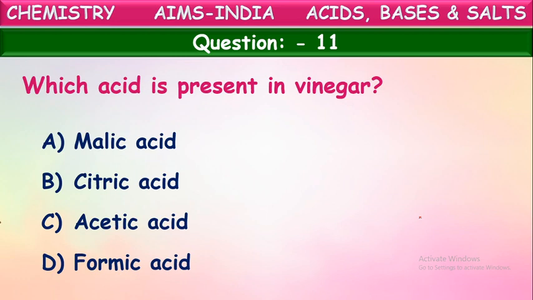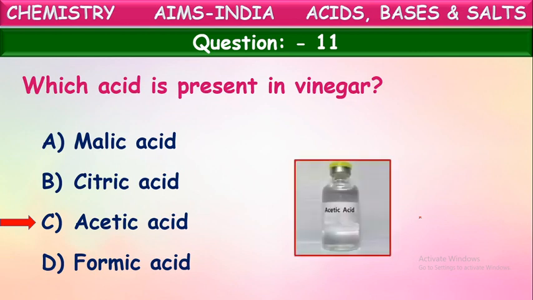Vinegar is containing acetic acid. Yes, with acetic acid, vinegar is prepared. Yes, acetic acid is present in it. This acetic acid is used in food items as vinegar. This gives certain taste to the food, and at the same time, this acetic acid or vinegar is also used for the preservation of certain kinds of food items also. Okay, next one.